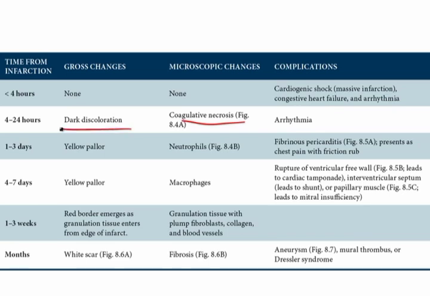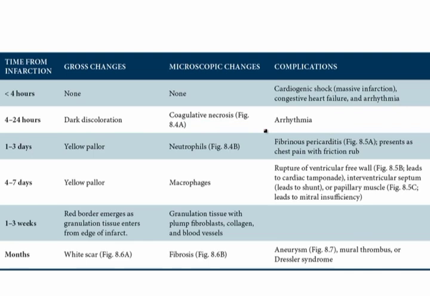Now, the key complication in that first 24 hours, when you've got the initial injury along with the coagulative necrosis, will be arrhythmia. Basically the idea here is that if you've damaged the conducting systems of the heart, it's going to become evident in that first 24 hours when the cells are dying. And if it doesn't happen in the first 24 hours, it'd be less likely to occur as you move forward, because if you've damaged it, you would see it within the first 24 hours.